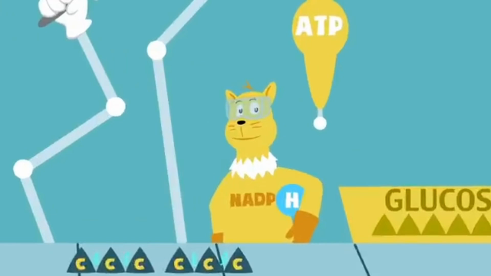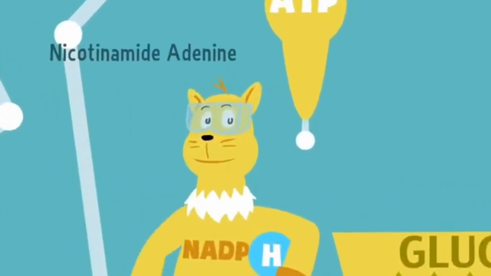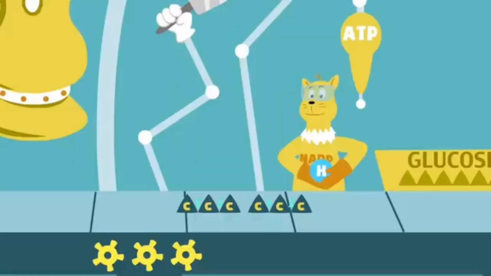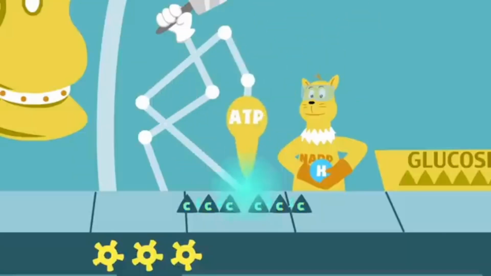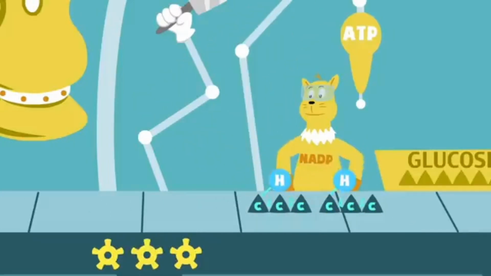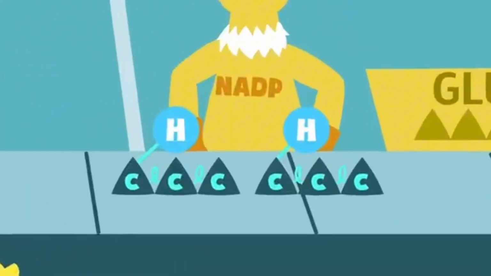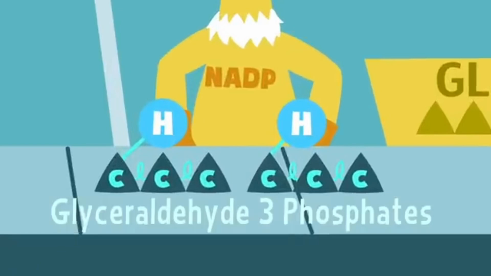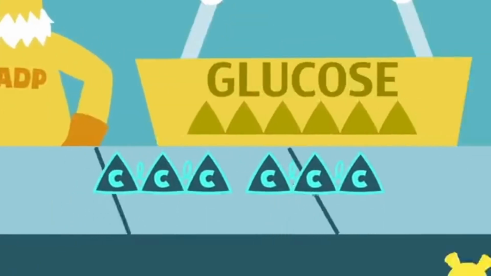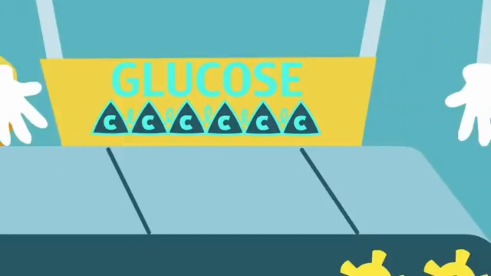Enter ATP, and another chemical called nicotinamide adenine dinucleotide phosphate, or just NADPH. ATP, working like a lubricant, delivers energy, while NADPH affixes one hydrogen to each of the PGA chains, changing them into molecules called glyceraldehyde 3-phosphates, or G3Ps. Glucose needs 6 carbons to form, made from 2 molecules of G3P, which incidentally have 6 carbons between them. So sugar has just been manufactured, right?